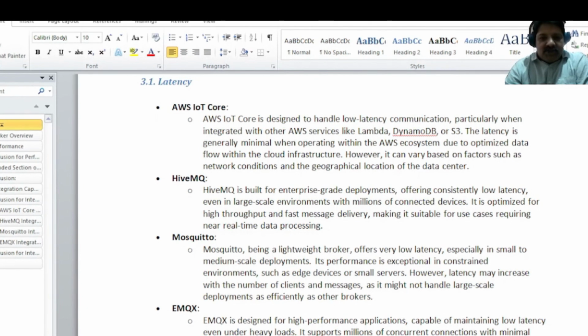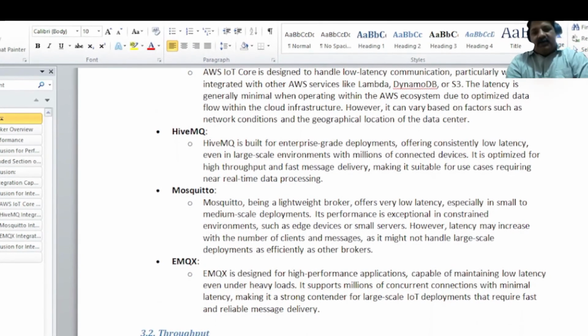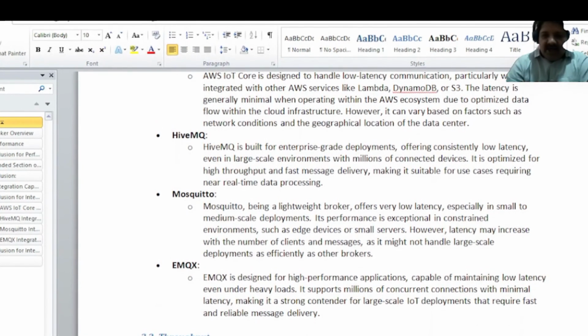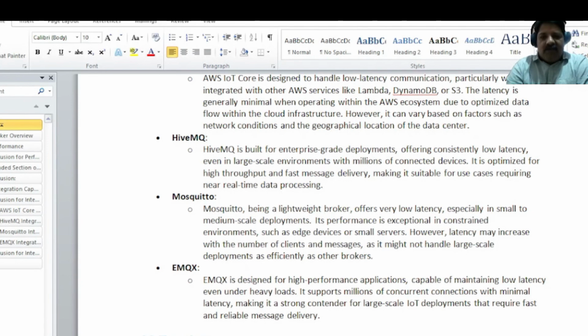Then coming to Mosquitto. The Mosquitto broker is a lightweight broker. It also has low latency, but comparatively, we can use it for small and medium scale deployments. Its performance is exceptional in constrained environments. You cannot have a completely noise-free environment, in the case of smart home devices. Mostly this kind of broker is used in smart home environments.